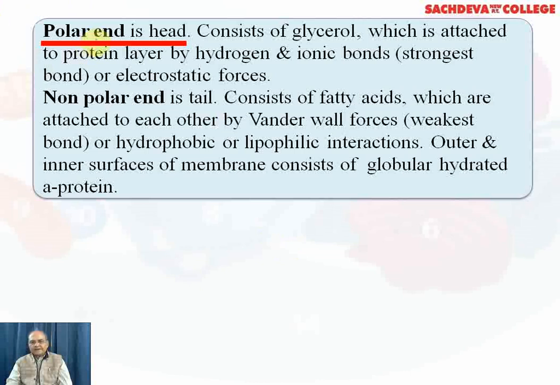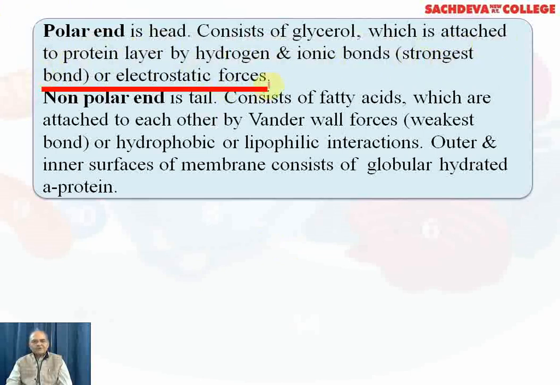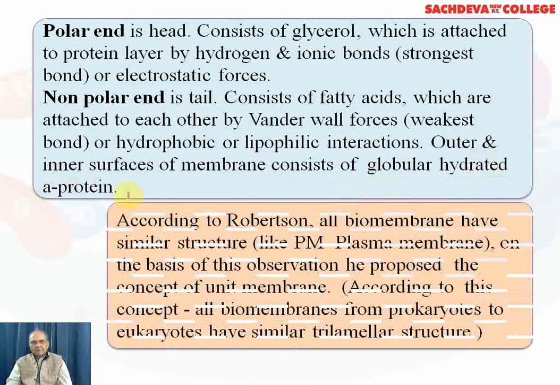The polar end is the head, consisting of glycerol, which is attached to the protein layer by hydrogen and ionic bonds. They are the strongest bonds or electrostatic forces. The non-polar end is the tail, consisting of fatty acids which are attached to each other by van der Waals forces, considered the weakest bond or hydrophobic or lipophilic interaction. The outer and inner surfaces of the membrane consist of globular hydrated protein.